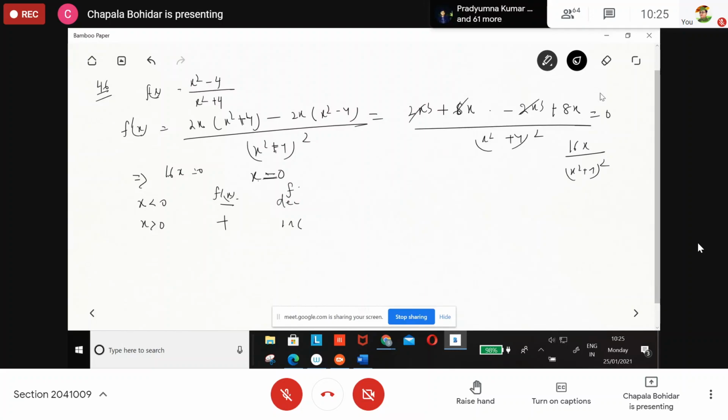So it is increasing. So local maximum, minimum. The third bit of this question is to find the local maximum and minimum. What are you getting here? Local minimum only, at 0. So what is the value of the local minimum? The value of the local minimum, f of 0, is equal to 0 minus 4 divided by 0 plus 4, which is equal to -1.